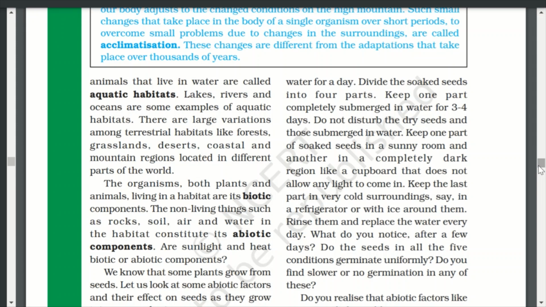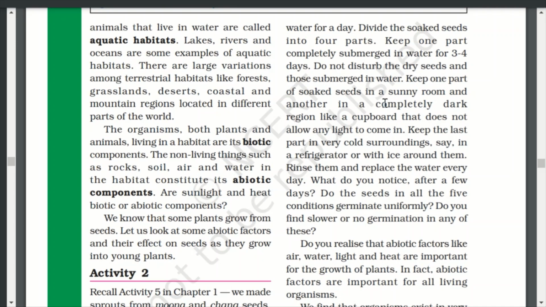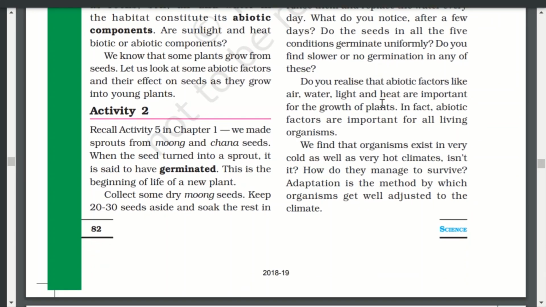Are sunlight and heat biotic or abiotic components? We know that some plants grow from seeds. Let us look at some abiotic factors and their effects on seeds as they grow into young plants. Activity 2. Recall activity 5 in chapter 1. We made sprouts from moong and chana seeds. When the seed turned into a sprout, it is said to have germinated. This is the beginning of the life of a new plant.